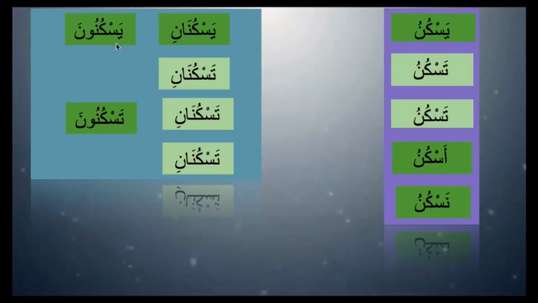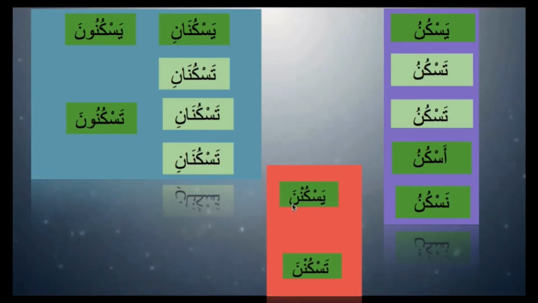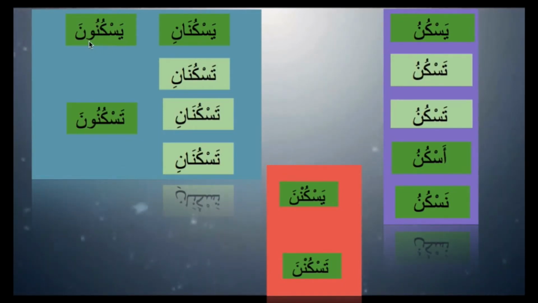So yaskunani, yaskununa, taskunani, taskununa, taskunani. And then we have our mabni. Here it doesn't change into marfu', mansub or majzoom, and this noon is the fa'il. In the afwal khamsa, the fa'il is alif for the dual, and waw represents: if it is yaskununa, waw represents hum; if it is taskununa, waw represents antum. So these are the different ways we need to understand.